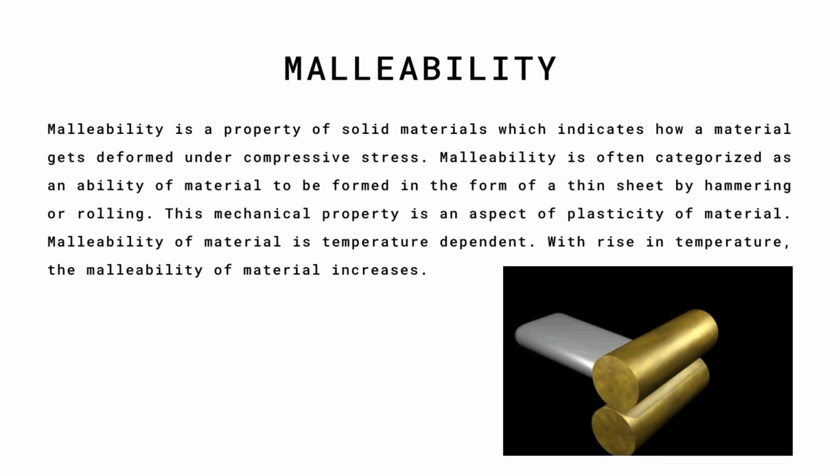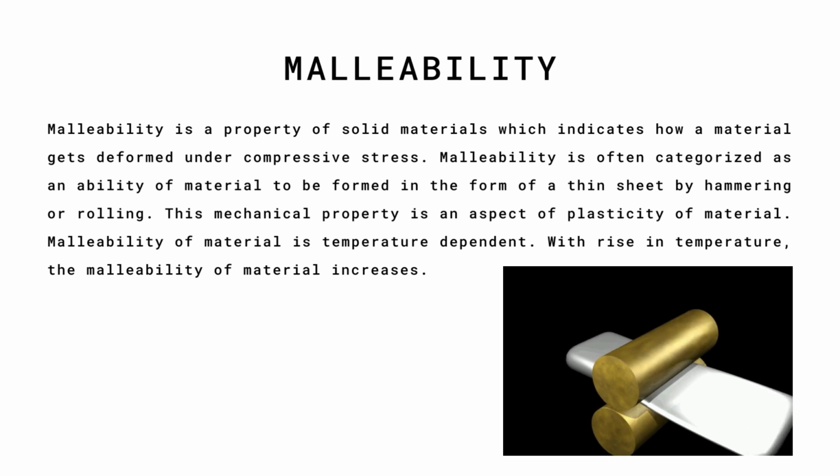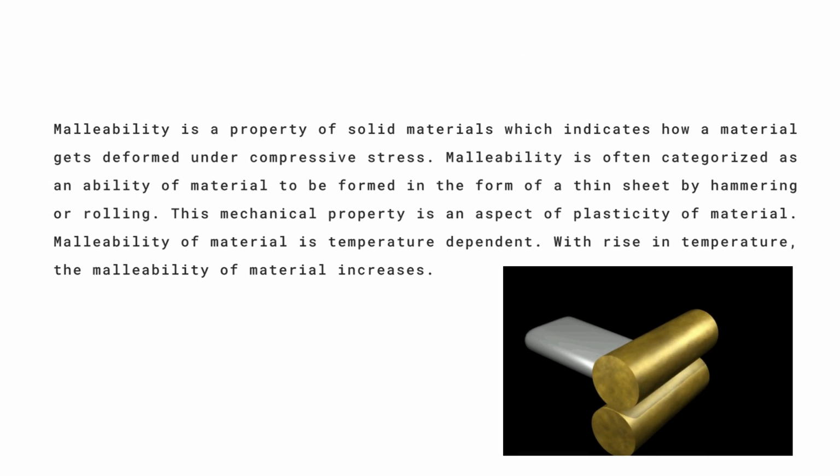Malleability. Malleability is a property of solid materials which indicates how a material gets deformed under compressive stress. Malleability is often categorized as the ability of a material to be formed into a thin sheet by hammering or rolling. This mechanical property is an aspect of plasticity of the material. Malleability of a material is temperature dependent. With a rise in temperature, the malleability of the material increases.